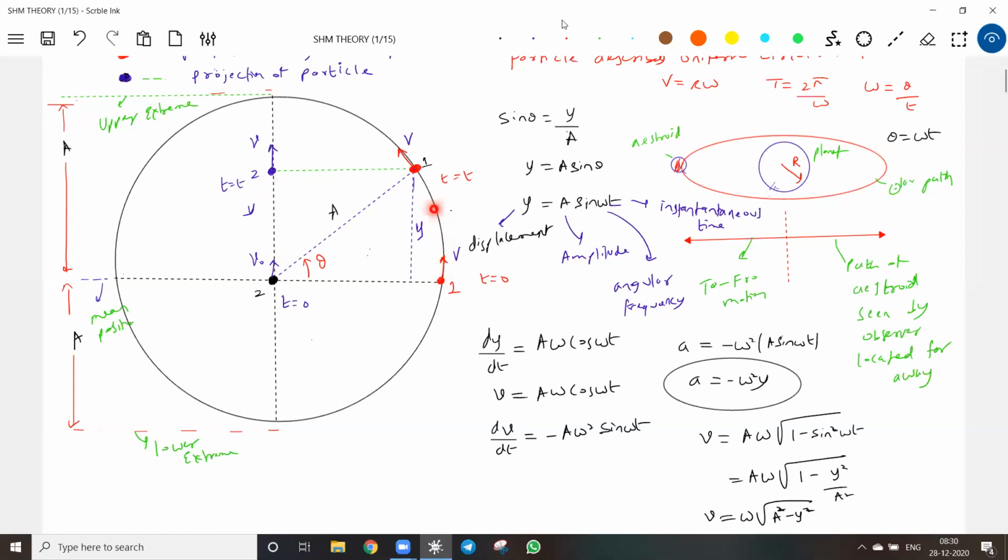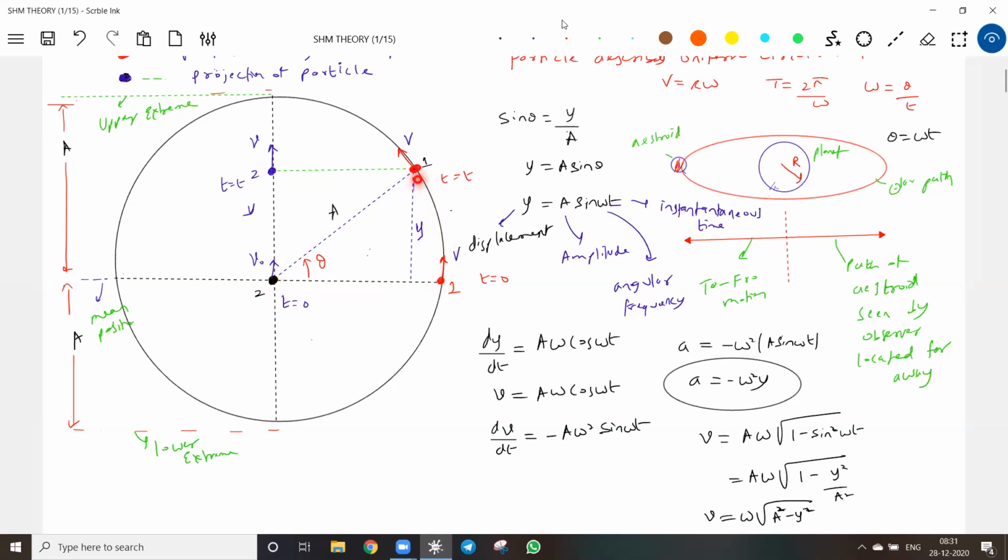So particle one says, I am moving with a constant speed. What will particle two say? Projection, it's a projection. No, I'm accelerating. In the simplest way, for a common person, shall I say shadow?